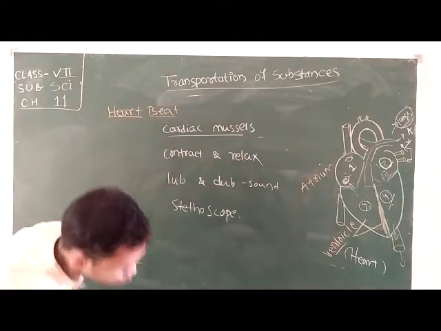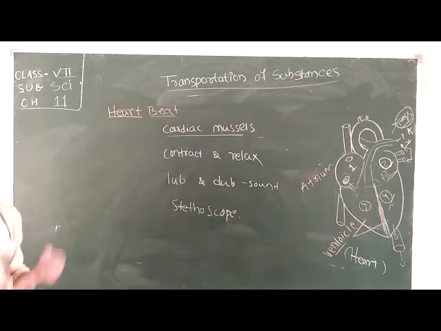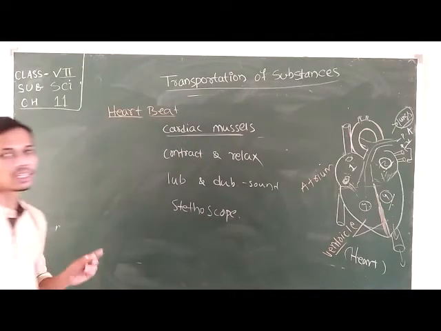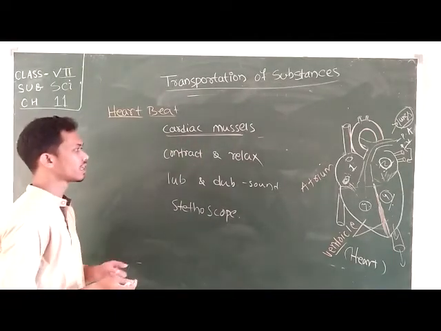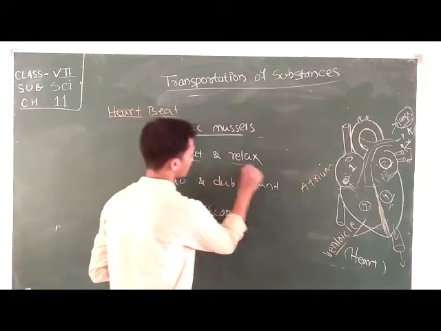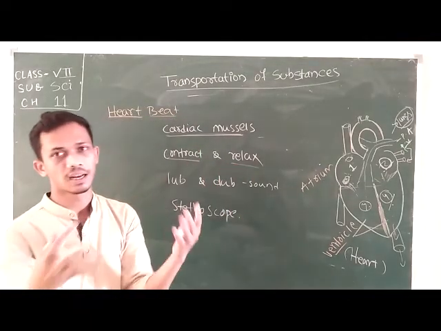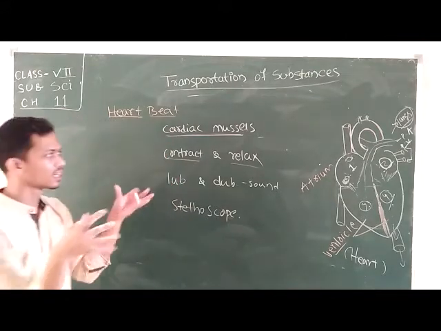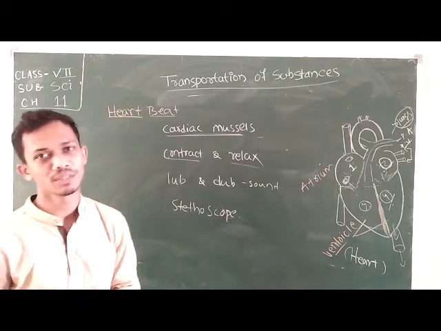Those muscles which combine to form the heart are called your cardiac muscle. This is a special type of muscle which is able to always contract and relax in a rhythmic manner.